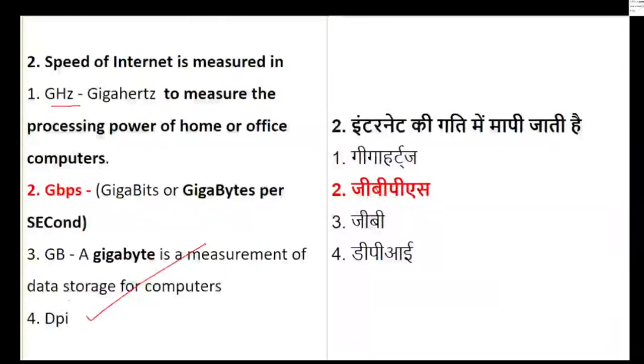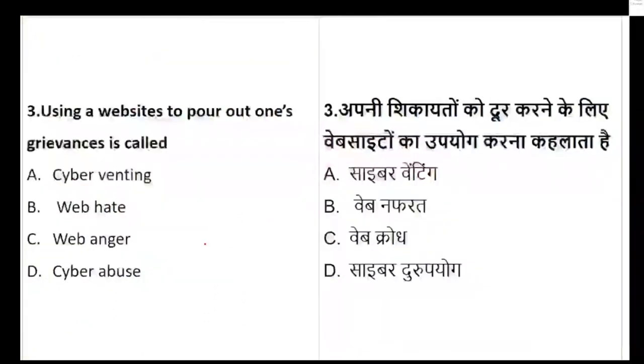So the speed of internet is measured in something called gigabytes, or gigabytes per second. Is it clear? Okay, let's go to question number 3 now.